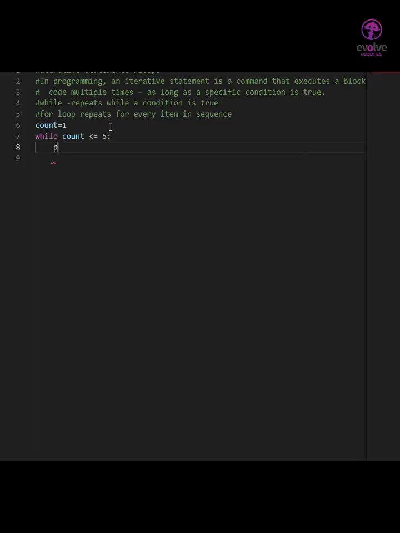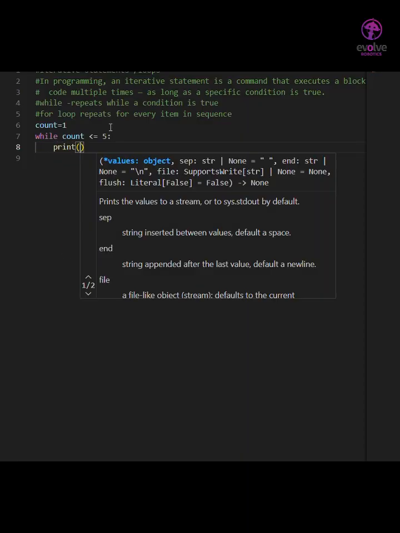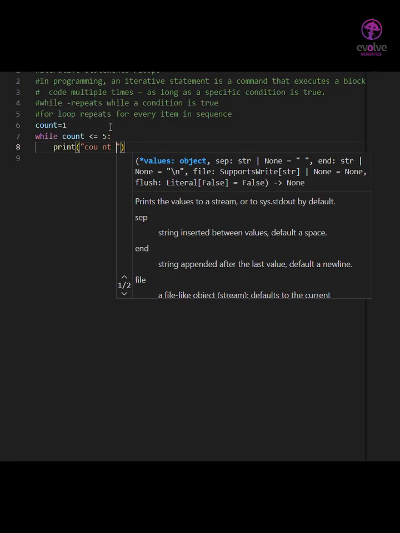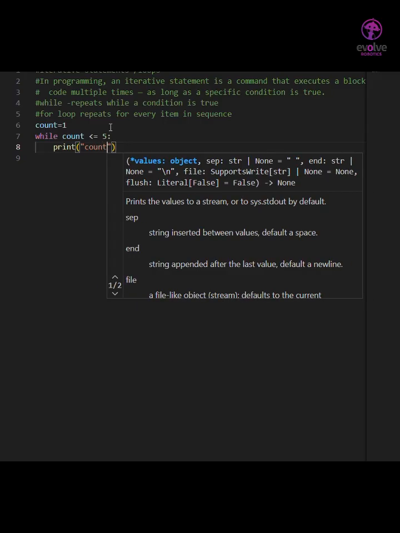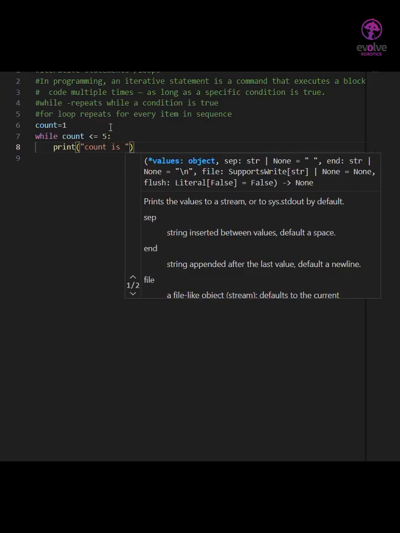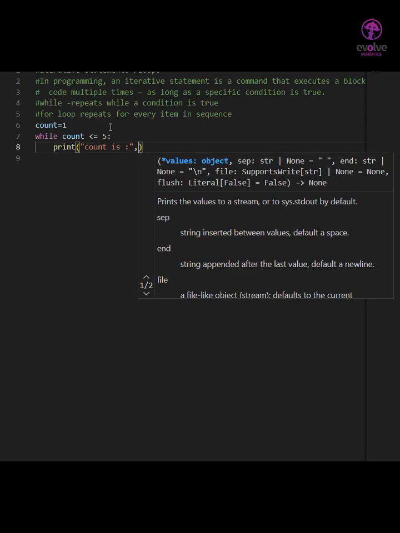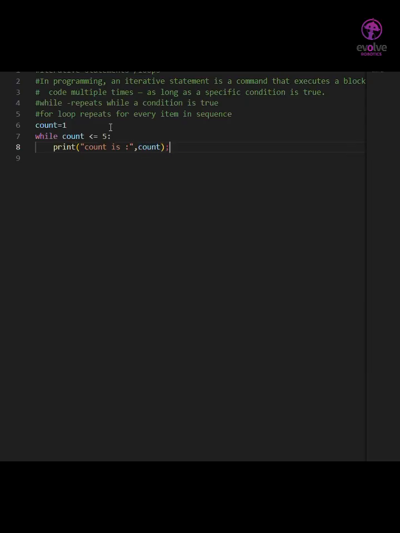After that I'm taking the statement print, count is, you have to put the variable count, and after that I'm incrementing the count, count plus equal to 1. Okay, so this is the code for counting a number from 1 to 5.